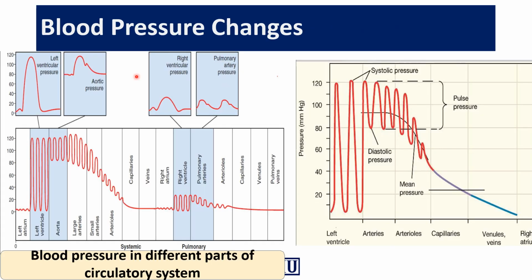As I have told you, there are different variations in blood pressure. If we see overall in the body, in the systemic circulation and the pulmonary circulation, just form one concept: the farther the blood flows away from the heart, the more the blood pressure falls. As you can see here, the left ventricle has the highest blood pressure, because the blood present in the left ventricle also has pressure.